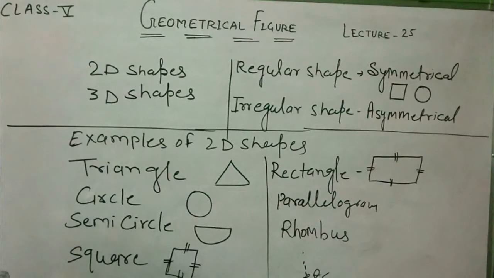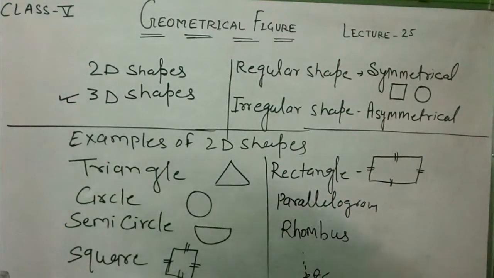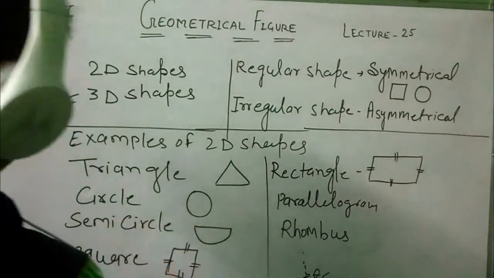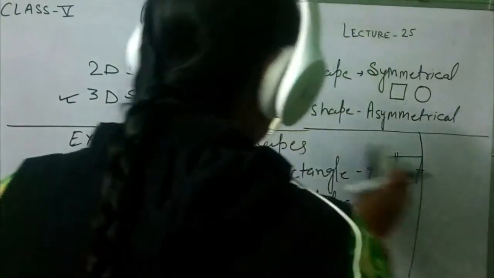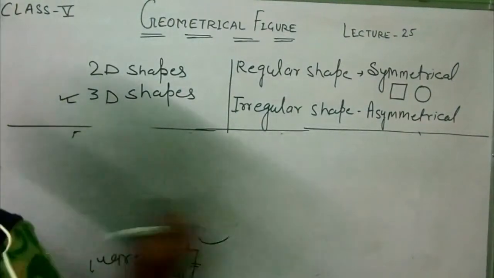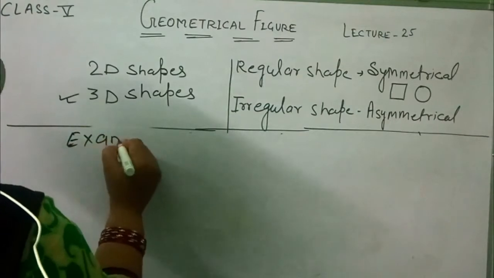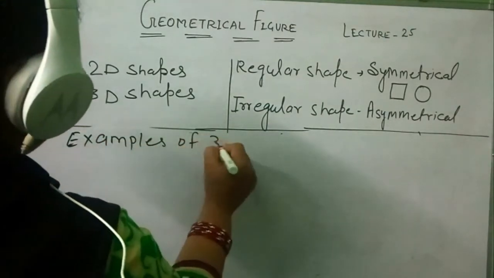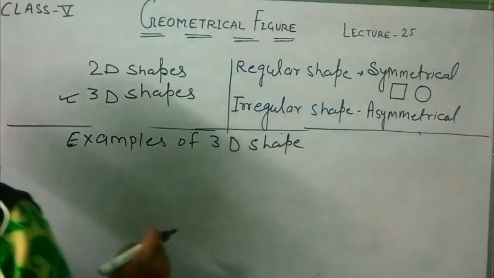Okay, now I will explain the examples of 3D shapes. What are the examples of 3D shapes? D means dimension.